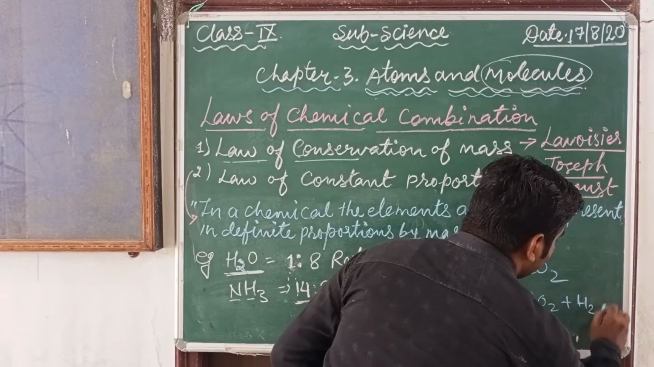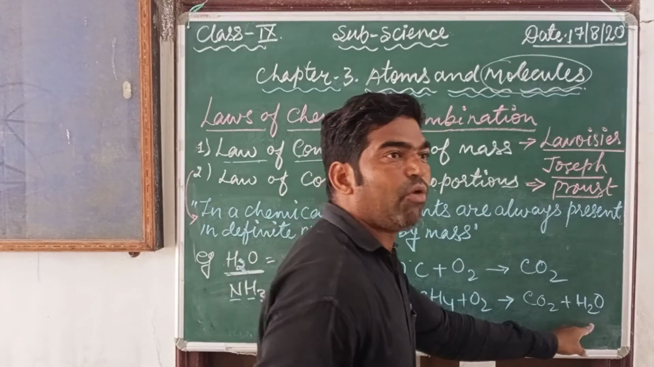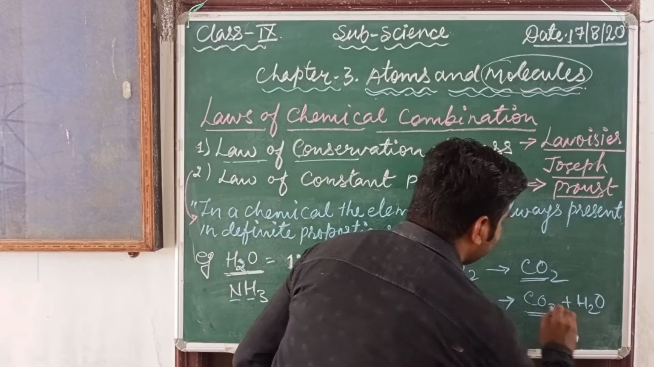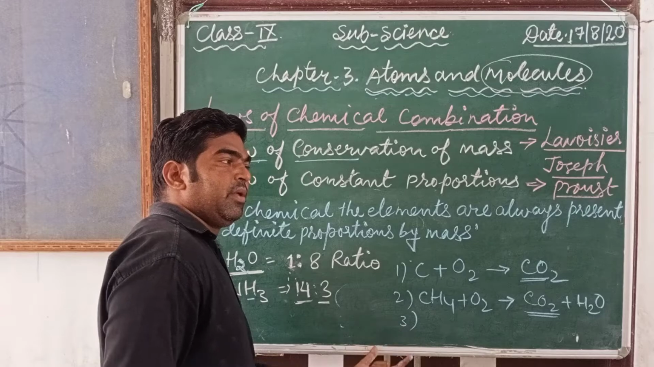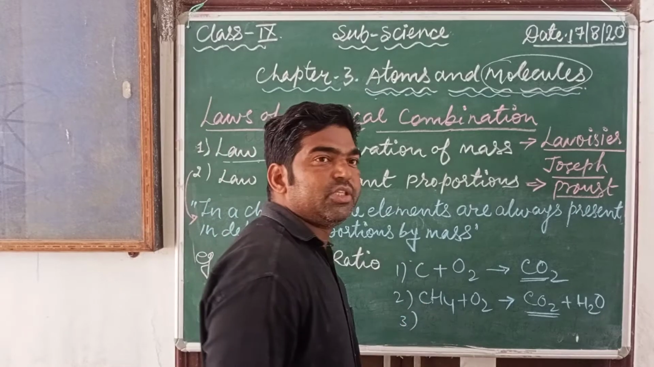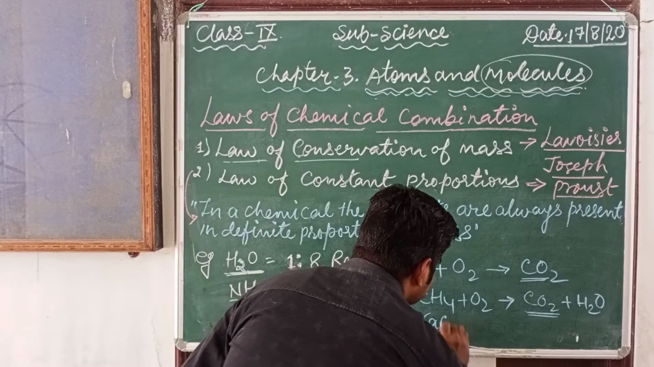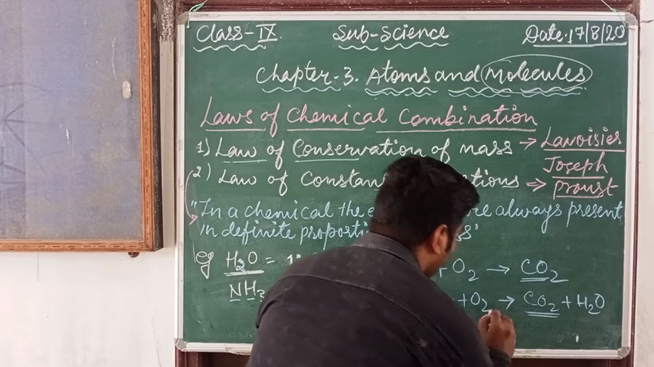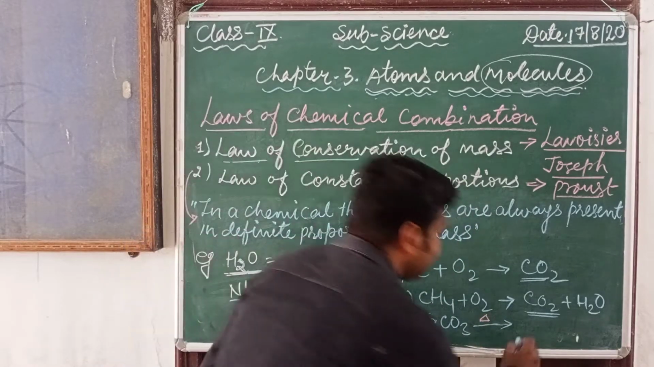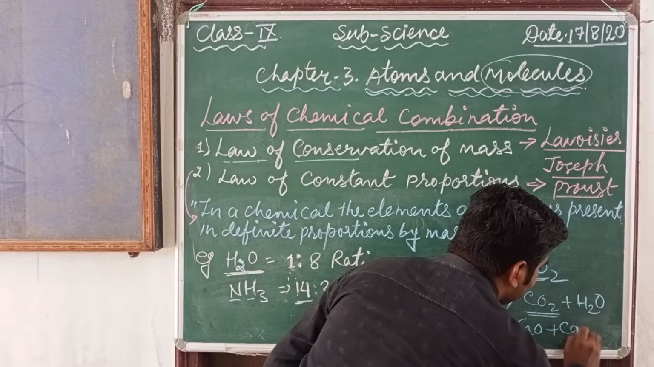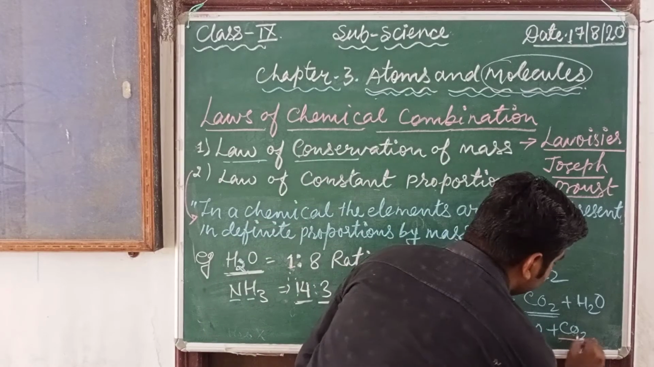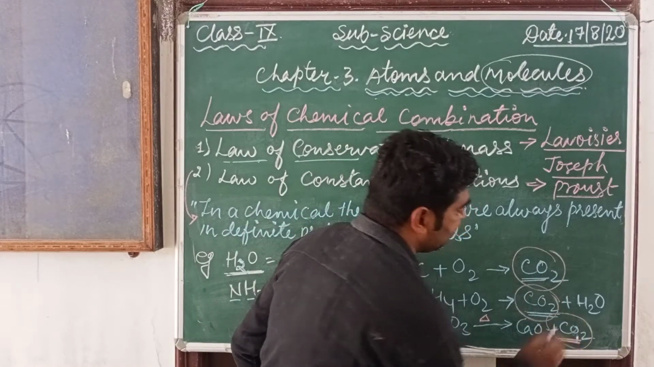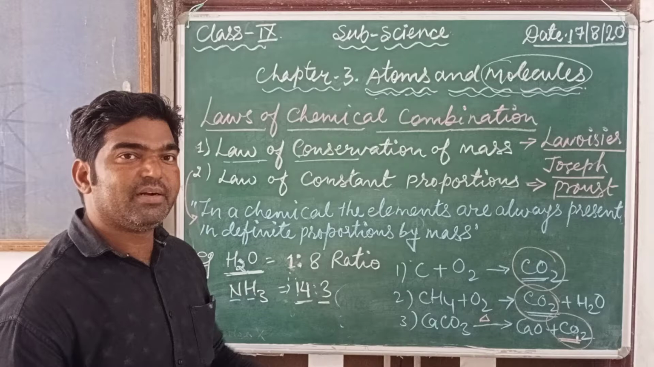CO2 plus H2O means it releases carbon dioxide and some water vapor. The third method for the formation of carbon dioxide is by the decomposition of calcium carbonate, CaCO3. This is the calcium carbonate. When it is heated, it decomposes into calcium oxide plus carbon dioxide. So here there are three different methods for the formation of this carbon dioxide. We form this carbon dioxide in different methods.